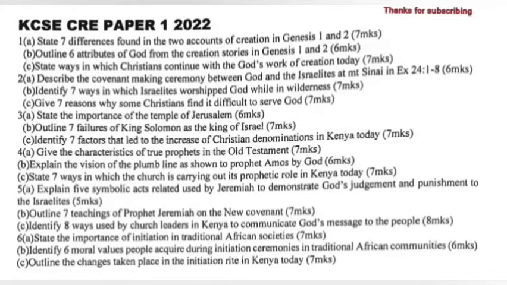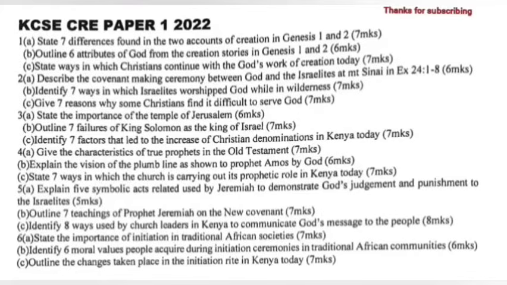Question 4a. Give the characteristics of true prophets in the Old Testament. B. Explain the vision of the plumb line as shown to Prophet Amos by God. C. State 7 ways in which the church is carrying out its prophetic role in Kenya today.